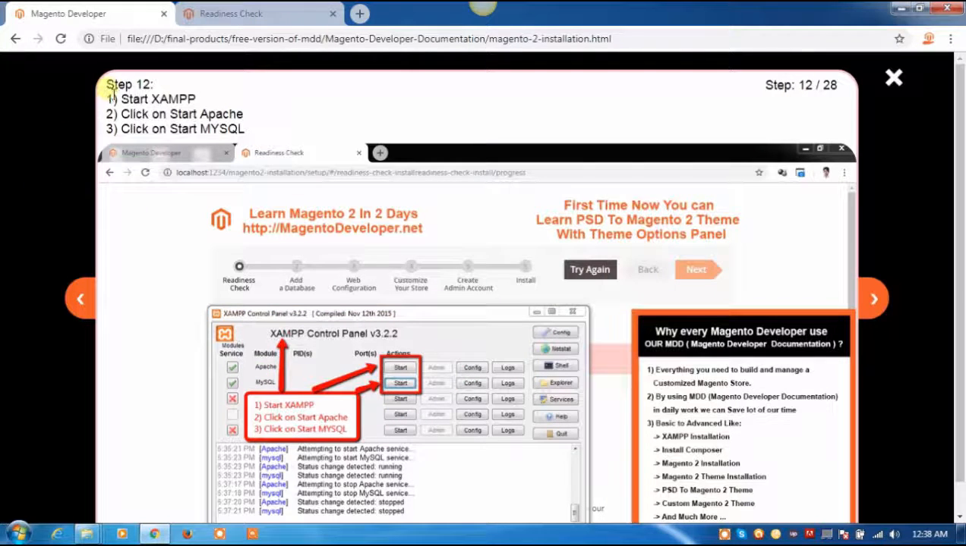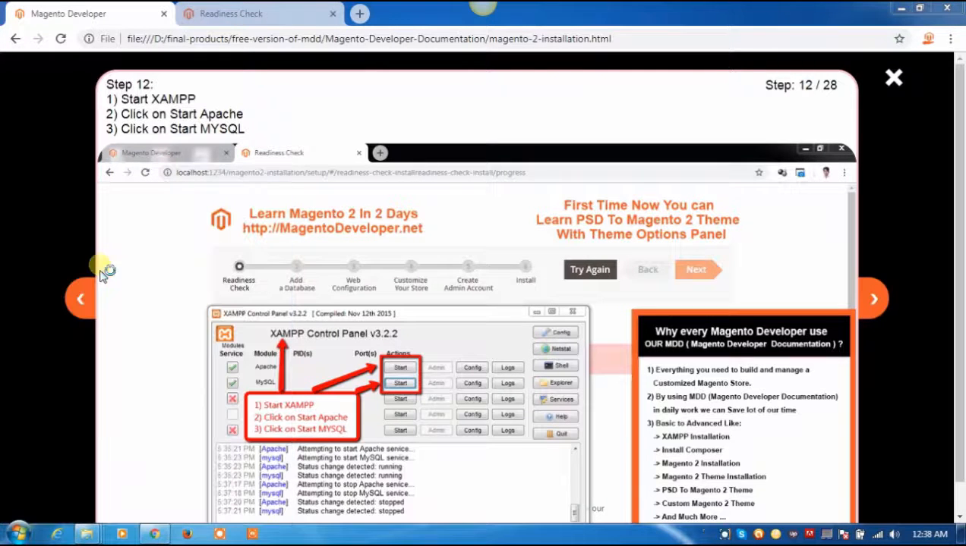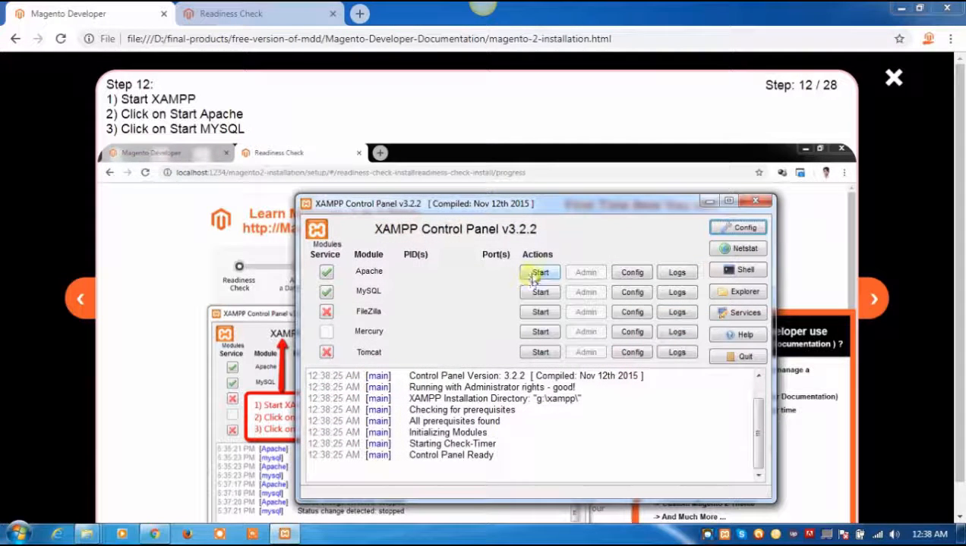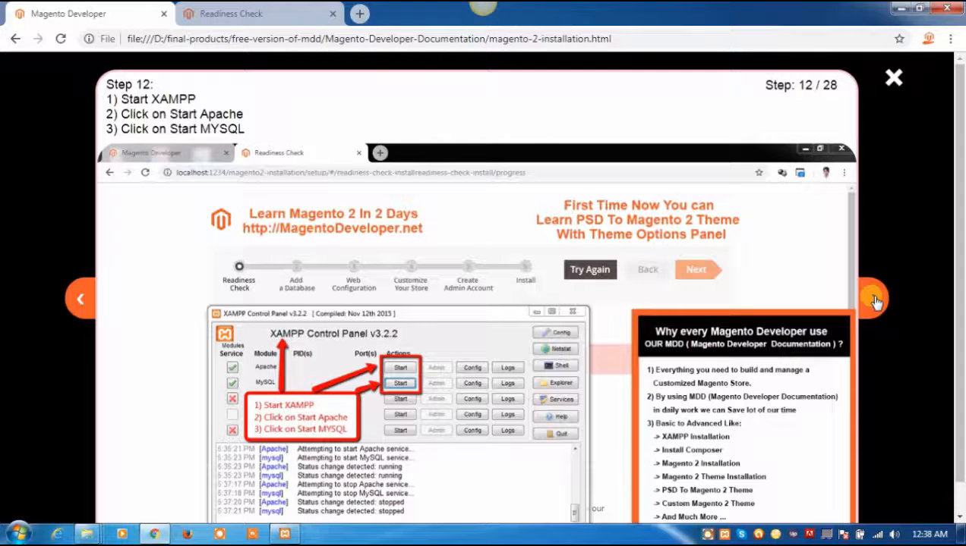Step 12. Start XAMPP. Click on XAMPP control panel. Click on start Apache. Click on start MySQL. Now you can see that our Apache and MySQL are running successfully with background color green. That's good. Click on next step of the documentation.